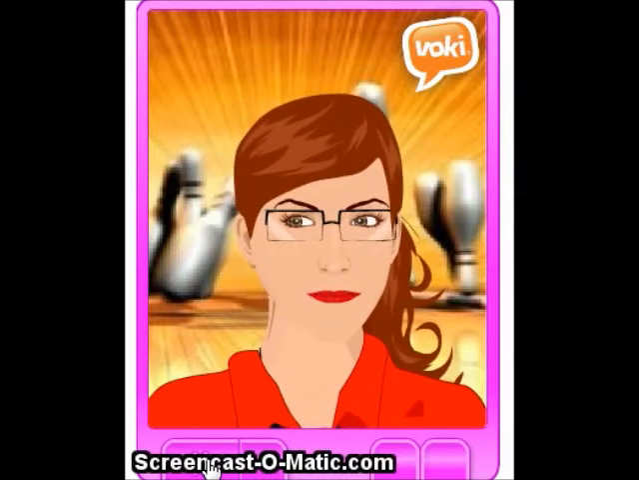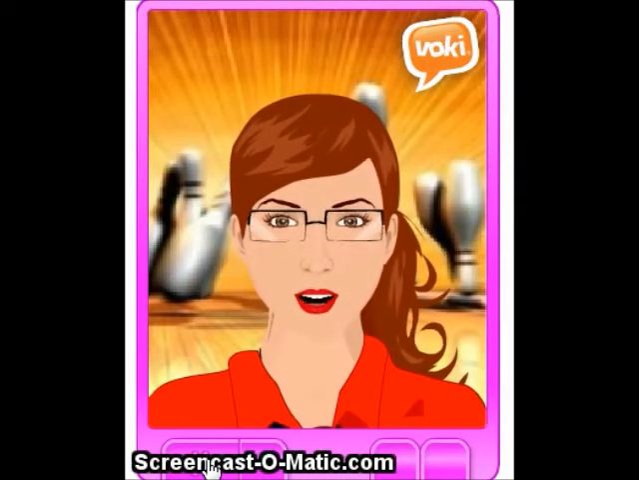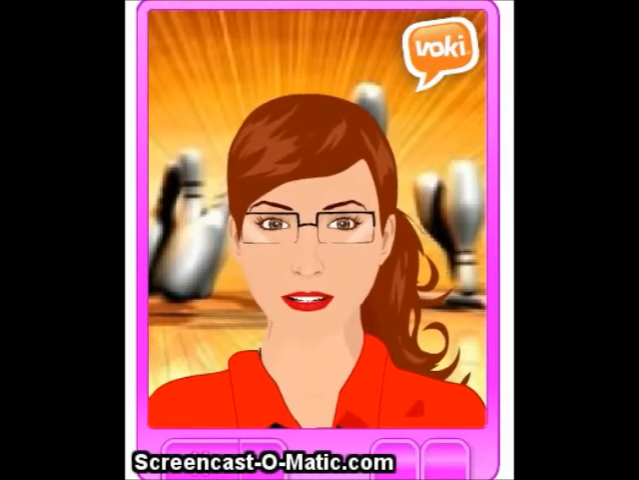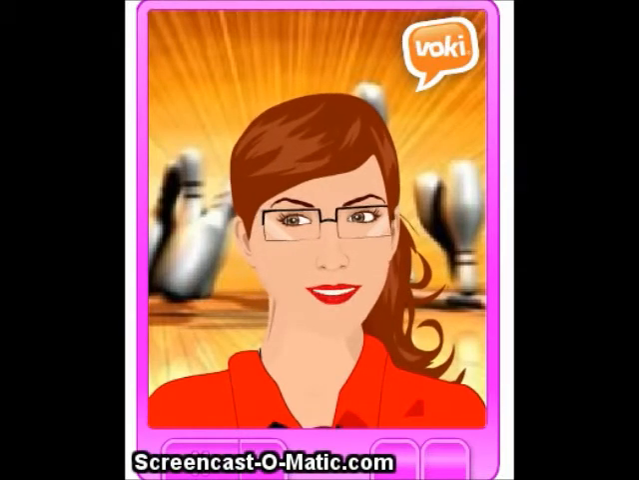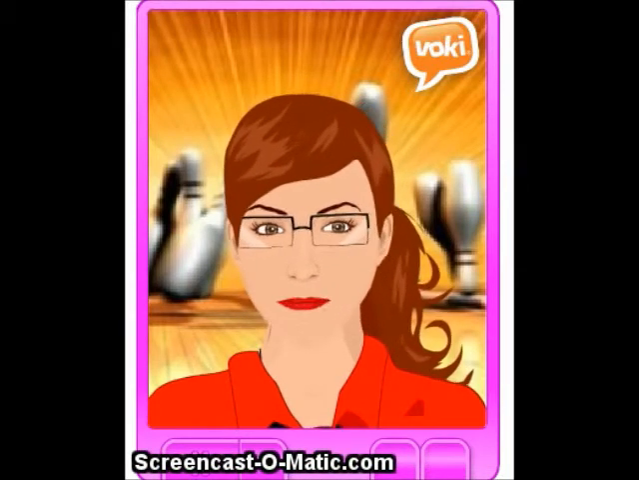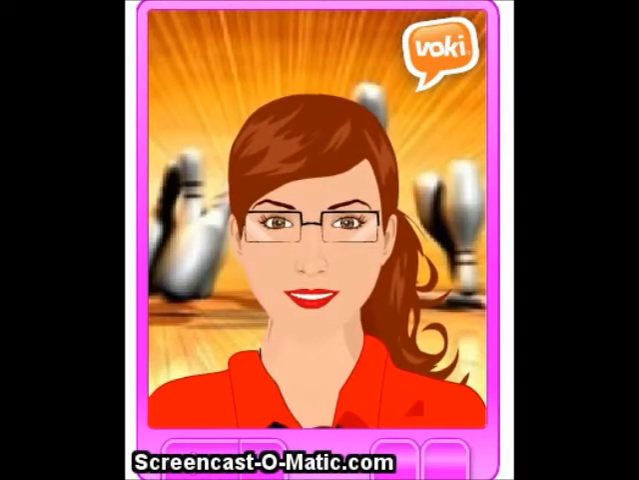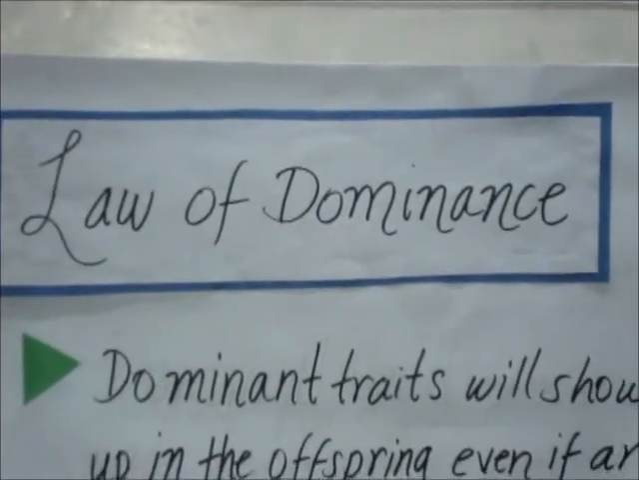Mendel began his experiments with pea plants in 1853. Mendel concluded that the traits are caused by paired heredity factors that today are called genes. Mendel was able to establish some laws, which are the following: law of dominance, law of segregation, and law of independent assortment. So Gregor Mendel established 3 laws.